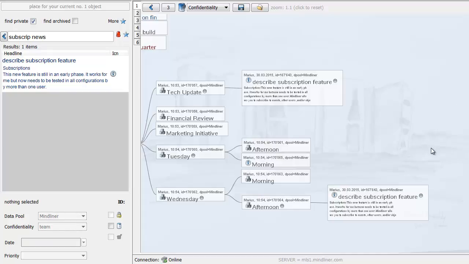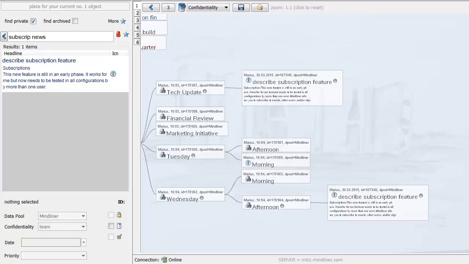Let's assume one of my colleagues is responsible for the marketing initiative. Because I've sent the link to everybody to this object, the person can now individually just create their content. And I'm simulating this by adding the next element on my cell phone.